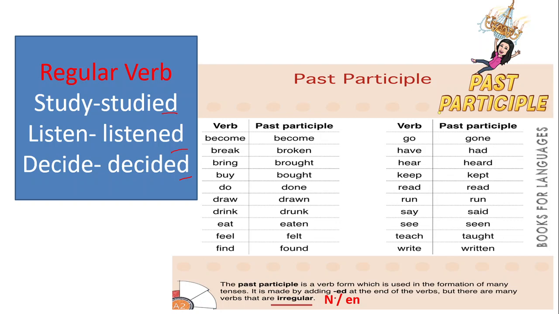It is made by adding -ed at the end of the verbs, but there are many verbs that are irregular. Some of them end with -n, right? Like drawn and broken, and -en. But some maintain their past tense. Let us see here. This, kept in past tense, is also kept. This, said in past tense, is also said.